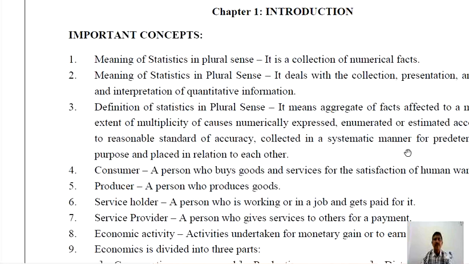For example, if it is stated that there are 20 students in 11th Commerce in Kendriya Vidyalaya Upper Camp, 30 students in Science stream, 40 students in Arts stream.